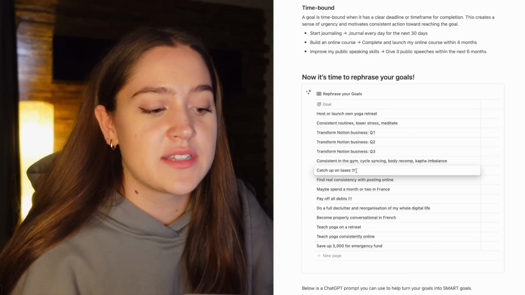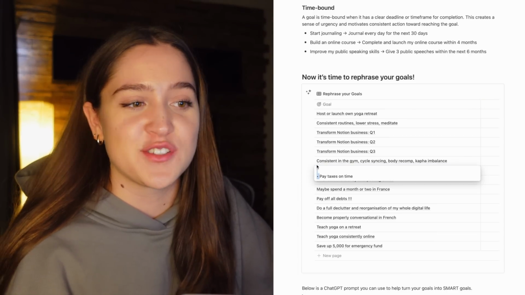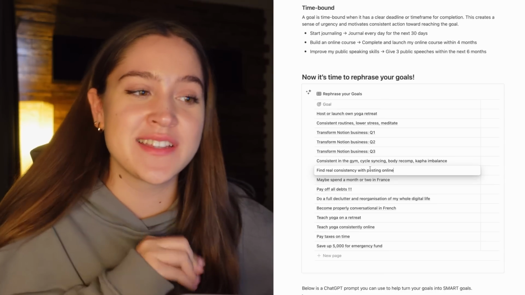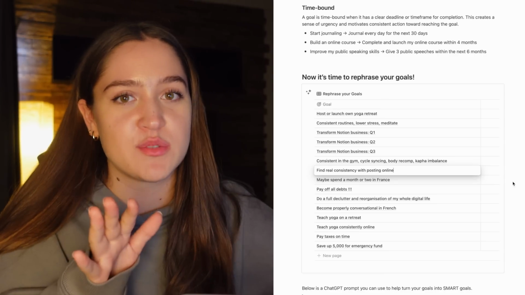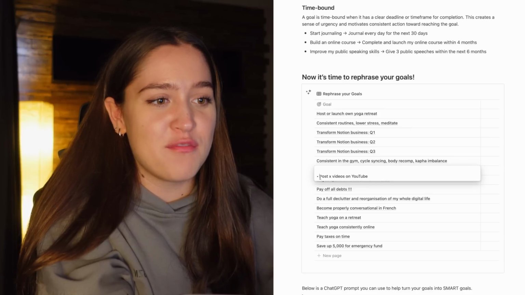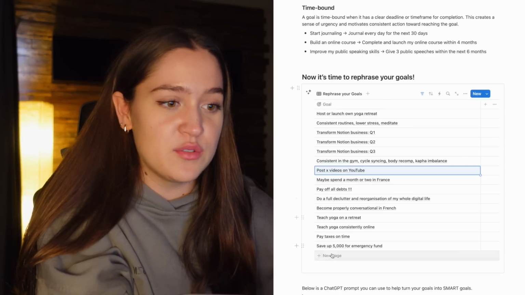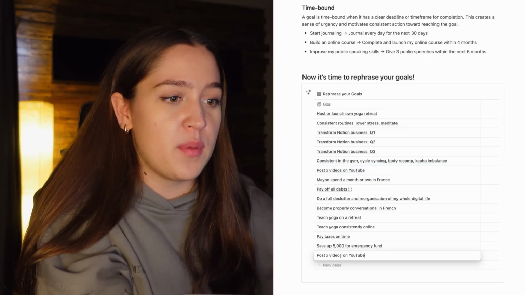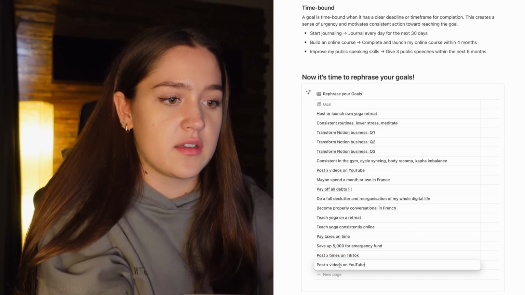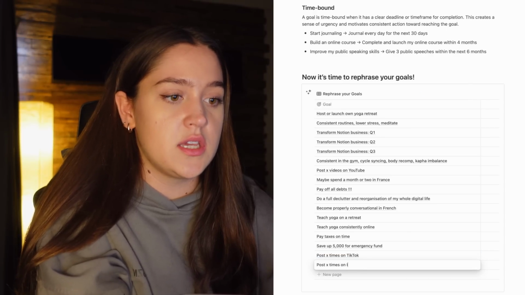Then "catch up on taxes." I'm gonna rephrase that to say just "pay taxes on time." I'm technically not behind with them. Next, "find real consistency with posting online." I already knew this was going to be broken down into like 3 different goals. Right now they're still very vague. We have post X videos on YouTube, and then also post X times on TikTok and X times on Instagram.